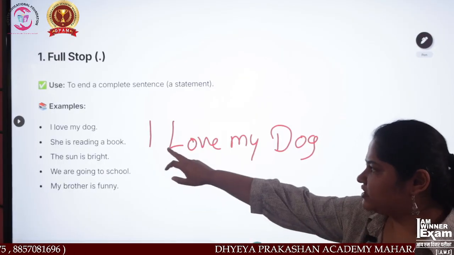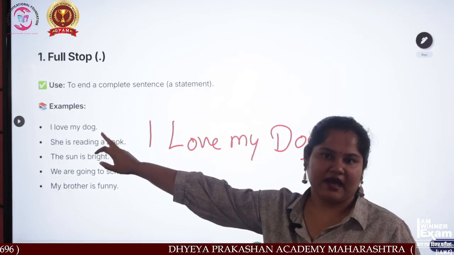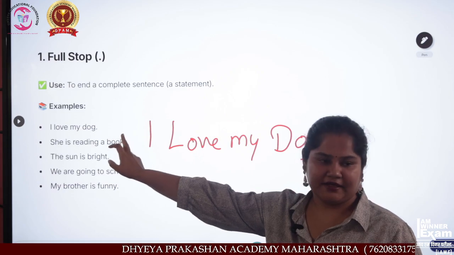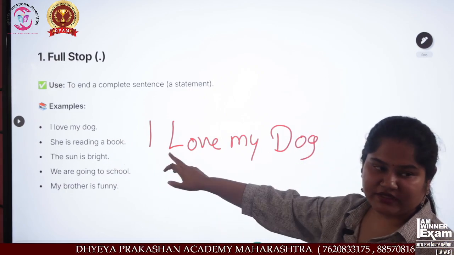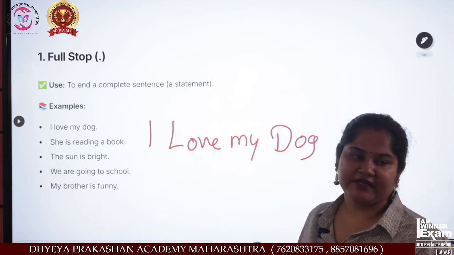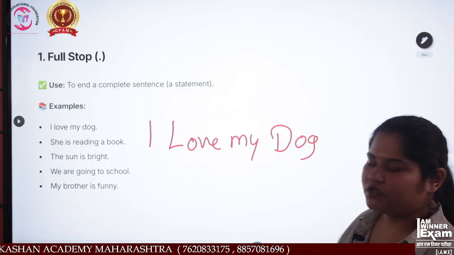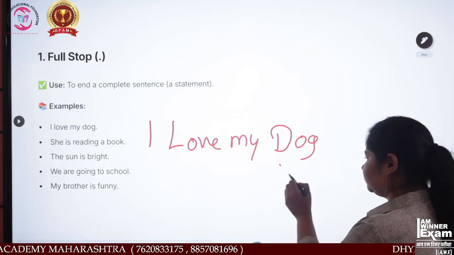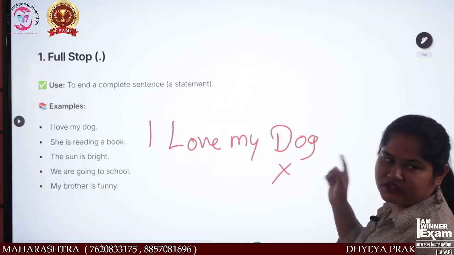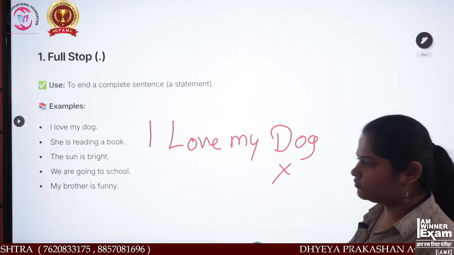See, what sentence I have given over there? I love my dog. But over here, I have written it. Is it right or wrong? No, this is a wrong one. Why is this sentence wrong?